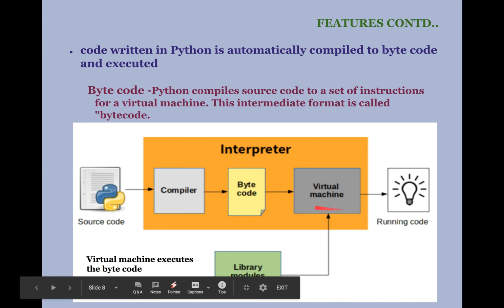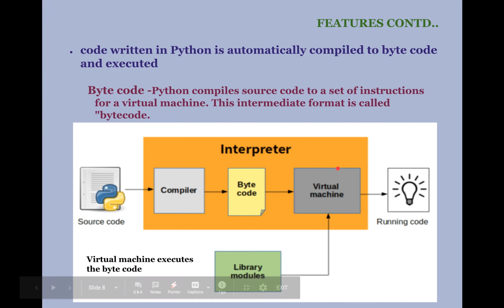This diagram shows how Python's interpreter functions. The source code here means the program the user or the programmer writes. That is what is called source code, which is interpreted to form the output.